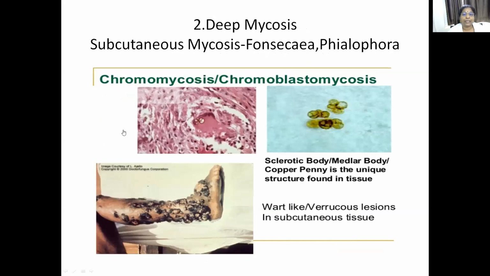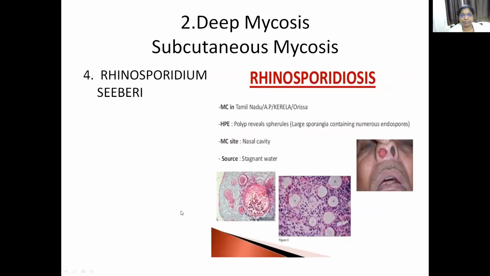The third subcutaneous mycosis is chromomycosis or chromoblastomycosis, which is characterized by wart-like or verrucous lesions in the subcutaneous tissue, and it is caused by pheoid fungi. You can see black colored wart-like lesions. It is caused by the pheoid or dematiaceous fungi Fonsecaea and Phialophora. They cause wart-like or verrucous lesions on the subcutaneous tissue.